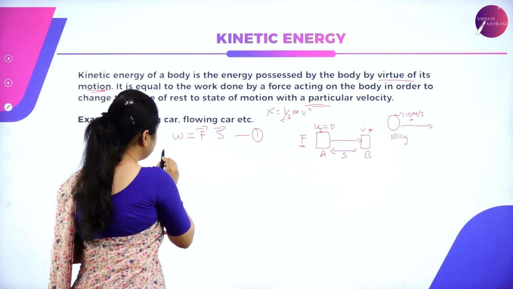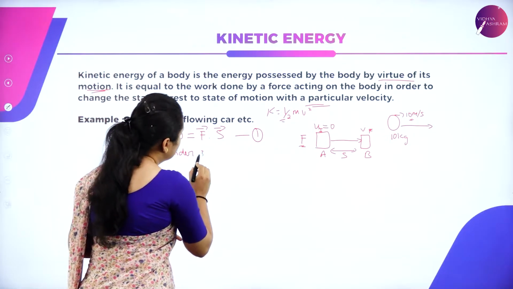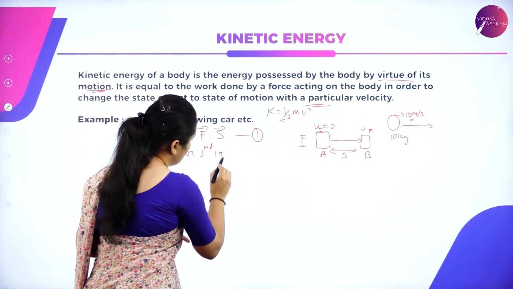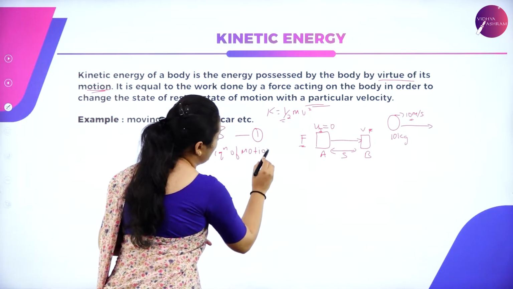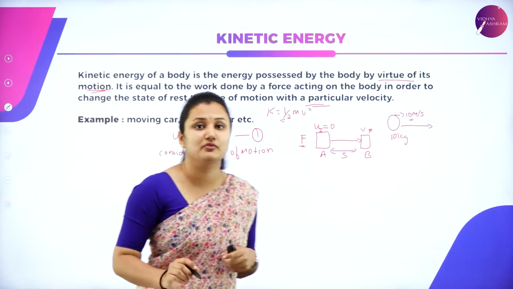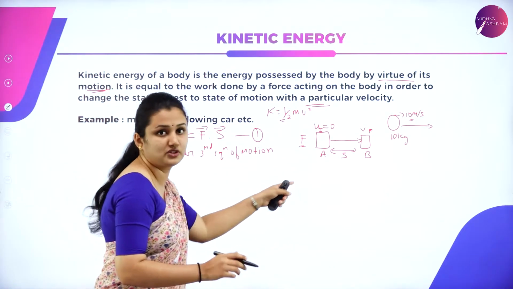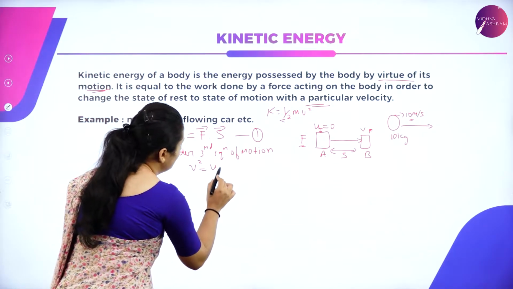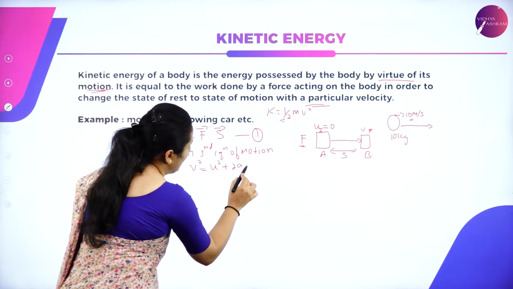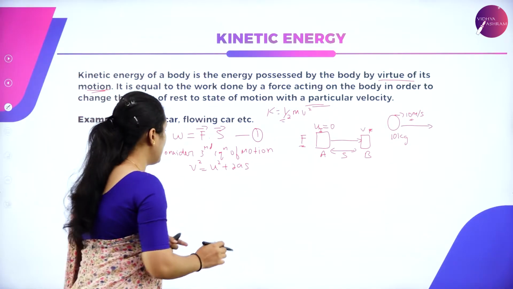Consider the third equation of motion to find the value of S, because the third equation of motion is independent of time. The third equation of motion, which we studied in the previous session, is v square is equal to u square plus 2as.